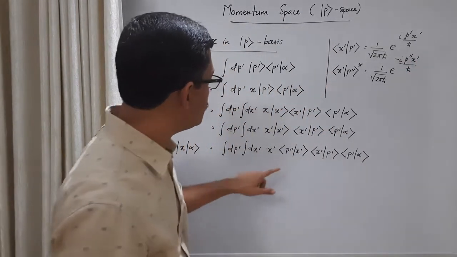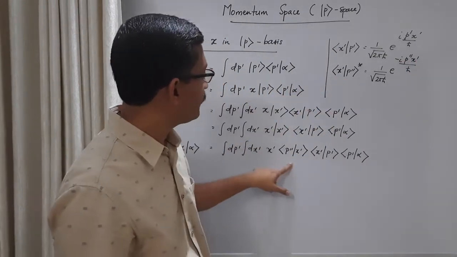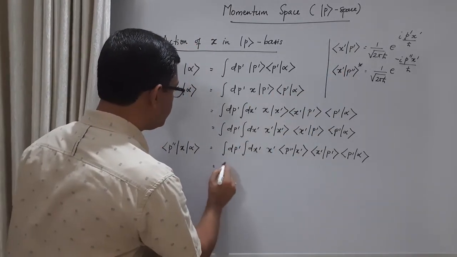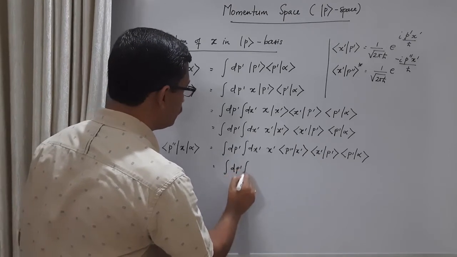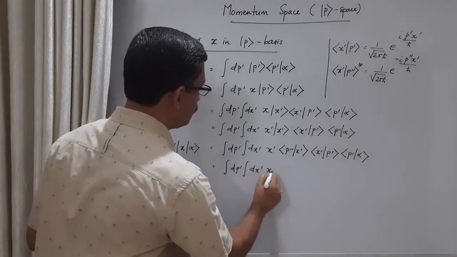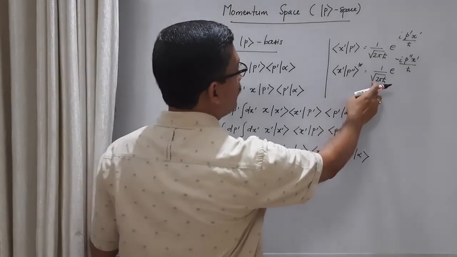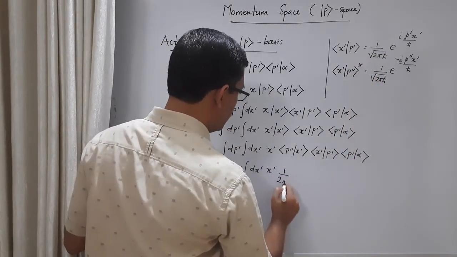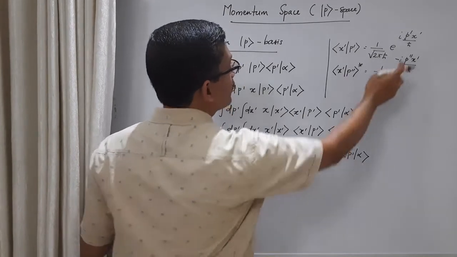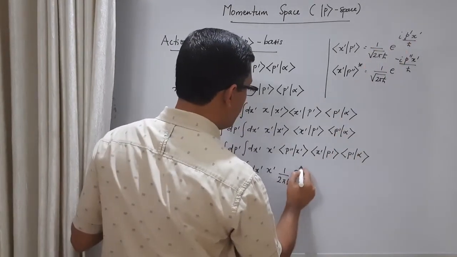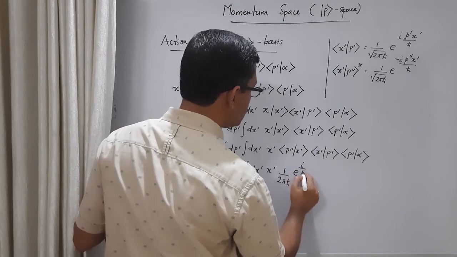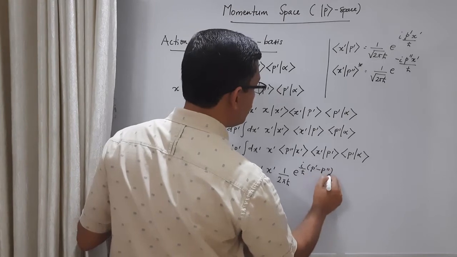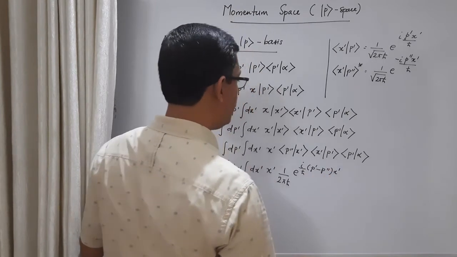Okay, so we can substitute this term here and this term here. Then let us simplify. This 1 by root 2 pi h cross and 1 by root 2 pi h cross, we get 1 by 2 pi h cross, and these two exponential factors we can combine, e raised to i by h cross p prime minus p double prime x prime, right?